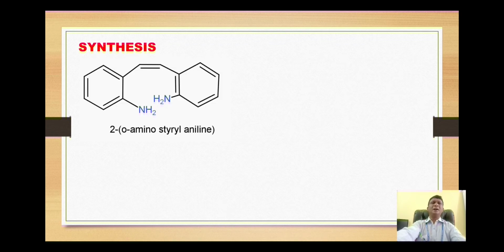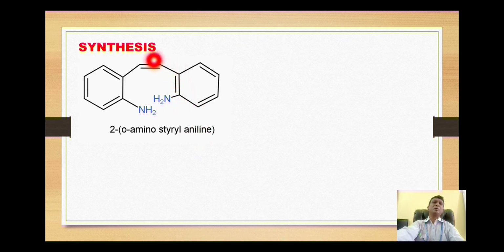Next, move on to our next and important part, that is synthesis of this compound. The synthesis starts with the starting material, this one. If we consider only this portion, it will become aniline. This is position number 1 and this is position number 2.